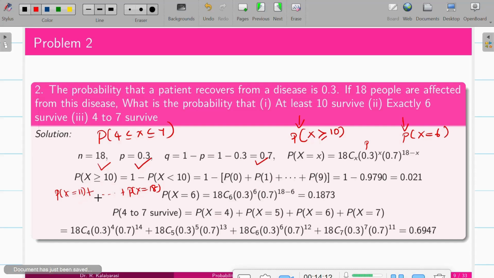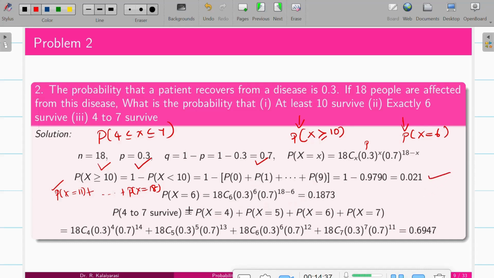The numerical computation is a bit tedious, like 18C11, 18C12, and so on. Instead, it is very easy to calculate for 0, 1, 2, 3, single-digit numbers. It's not wrong to do it like this also; you can go this way. Similarly, it is 1 minus P of 0 plus P of 1 and so on. We'll calculate, and finally we get 0.021.